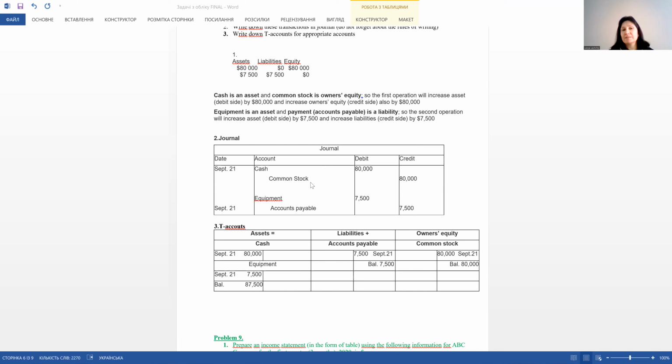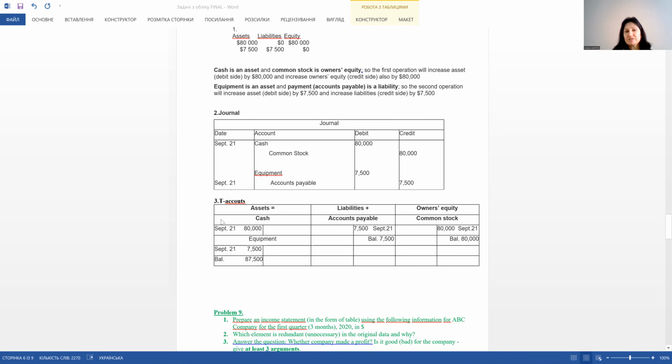The next one is buying equipment. Analogically, equipment increases in debit because it is an account connected with assets, and accounts payable increases in credit because it is connected with liabilities, and liabilities increase in credit. And the last question is connected with T accounts, and here we have three accounts: cash, accounts payable, and common stock.